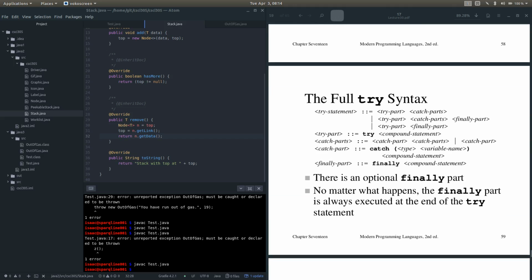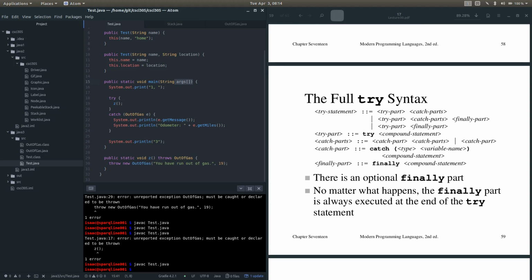So, try has one extra part. If we've been looking at our test, we had our try, our catch, and a whole bunch of different catches and everything like that. Well, there's one extra part. Oftentimes, you'll have some extra business to occur regardless of whether the try occurred or the catch occurs. We may have an extra piece of code that we need to execute in either case, which is where we use a finally block to handle that.